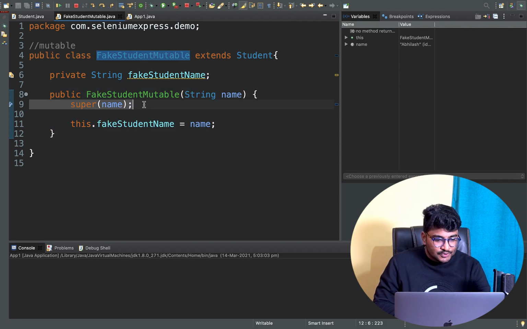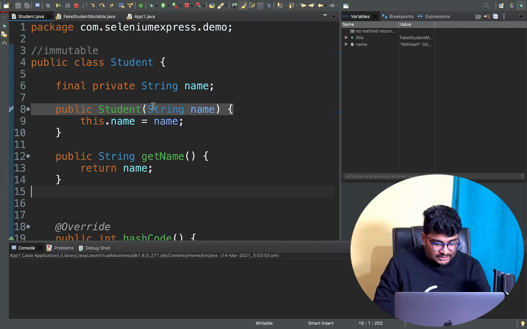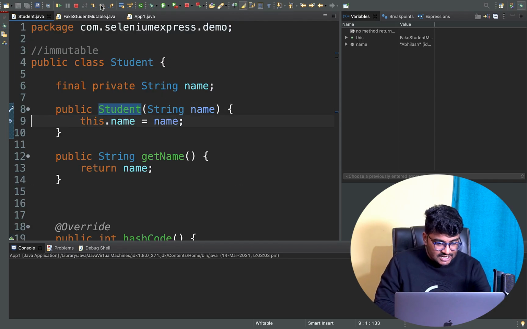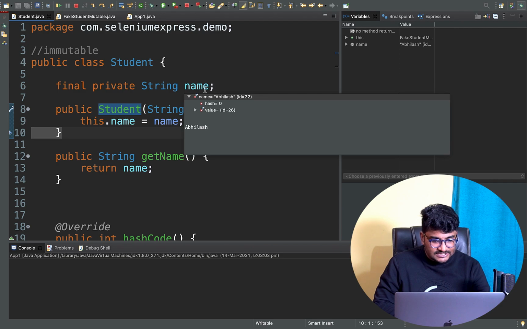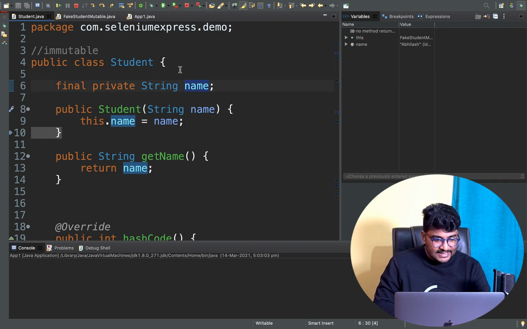Now it is calling the superclass constructor. If I do a resume, first it will go to the superclass constructor. If I do step over, now this dot name will be set to this particular name. If I hover here, right now this name is set to Abhilash. The student class name is right now set to Abhilash.